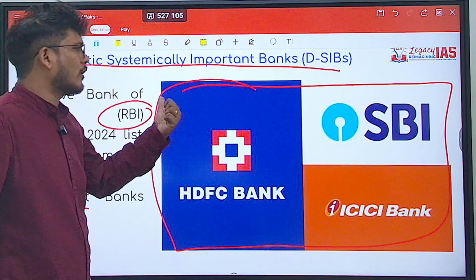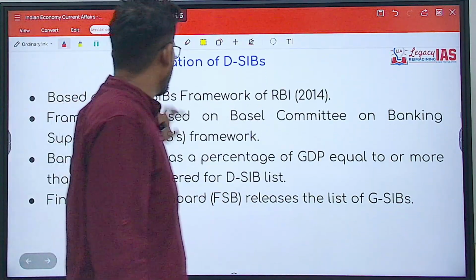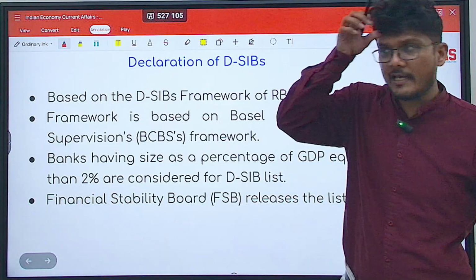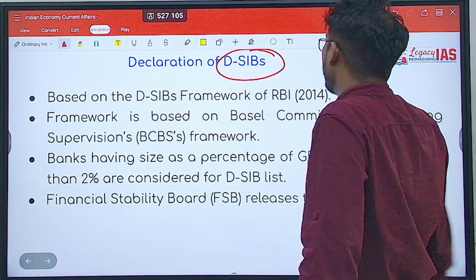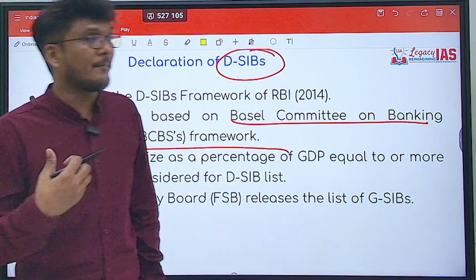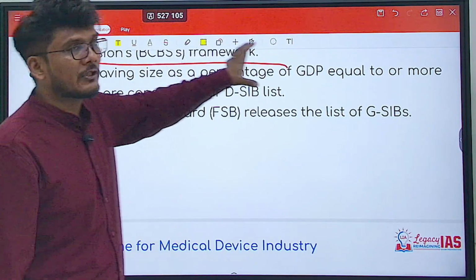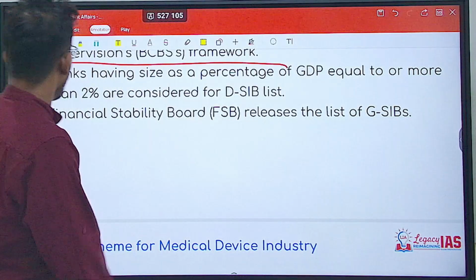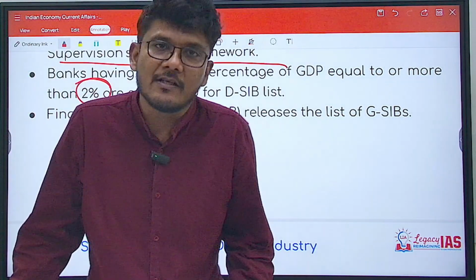So you should know the concept of it and also the fact that these three banks are domestic systemically important banks. Okay. Now this D-SIB framework is based on the Basel Committee on Banking Supervision's framework. Banks having size as a percentage of GDP equal to or more than 2% are considered as D-SIBs.